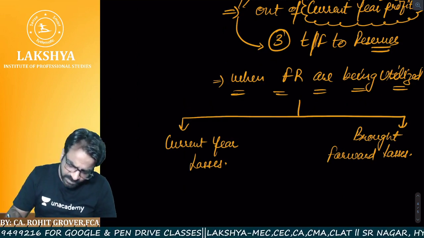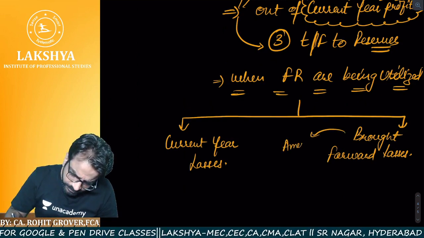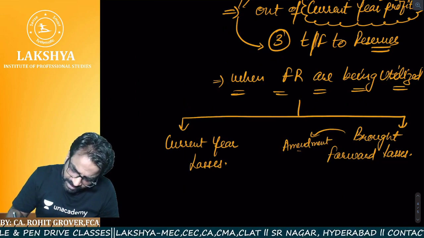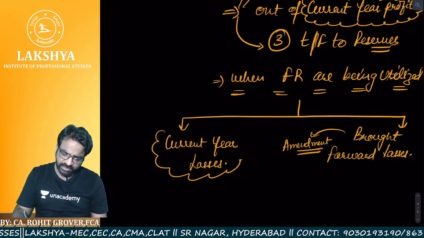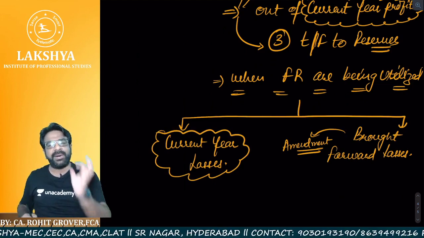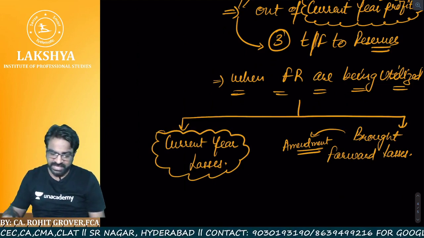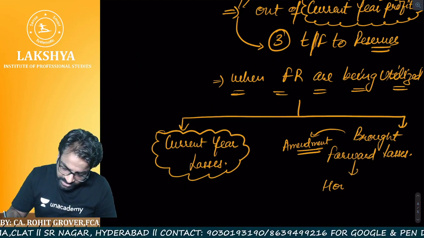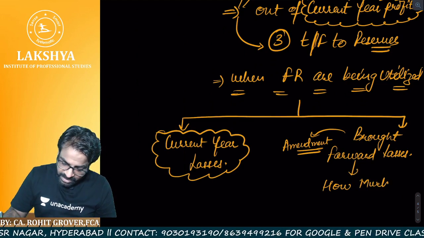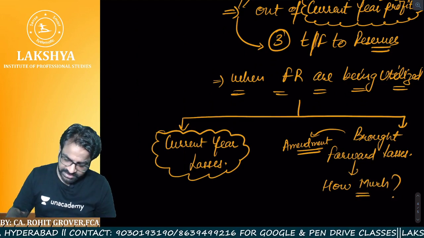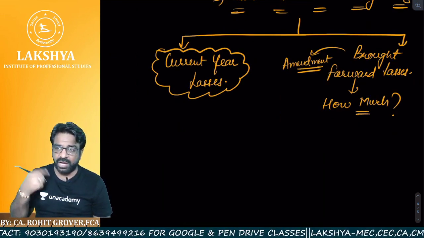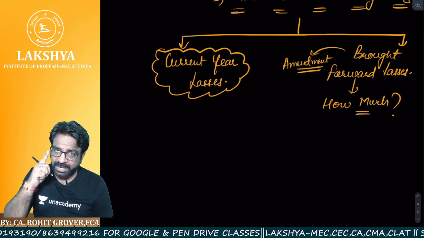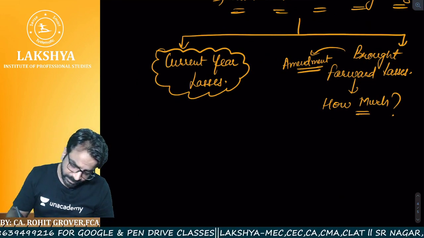But there is one small amendment here. There's no amendment in the current year losses. Current year losses, you have to fully adjust. But if it is brought forward losses, then the question arises, sir, how much to be adjusted? Now listen to this case. How much to be adjusted? Read it and understand it very carefully.